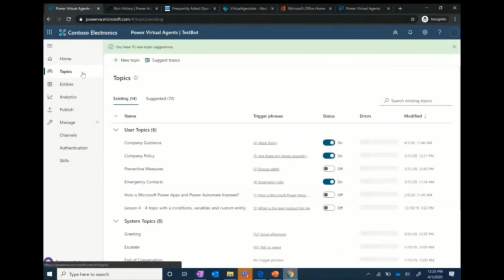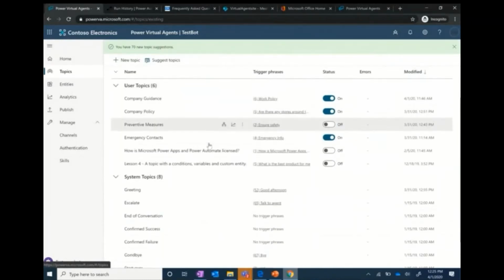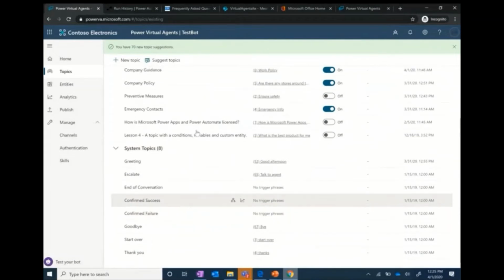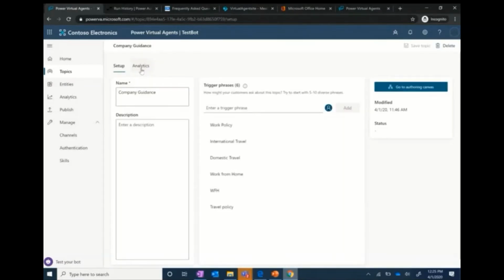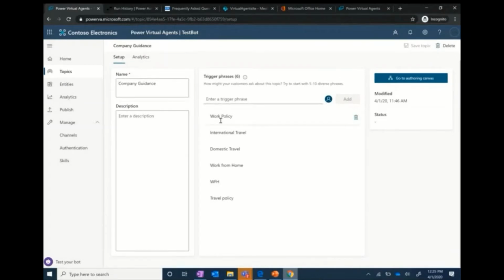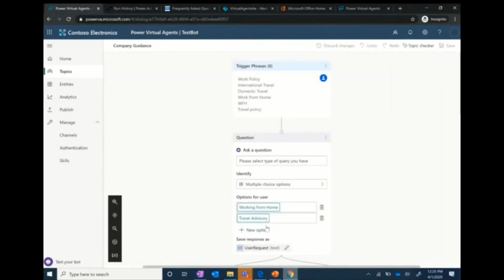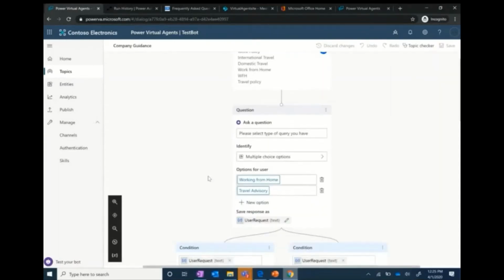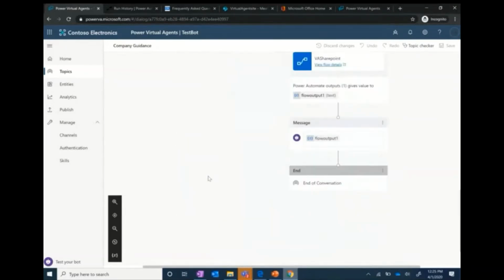So now we are going to the topics. It came in with some topics, and these are the system topics. If I go to this one topic which I have created, a bot around the current coronavirus situation, companies want their employees to know what is the work policy, what is the guidance around international travel, what is the work from home policy. So these are some of the triggers around it, and I can go to the authoring canvas to modify and see what my conversation flow will look like.